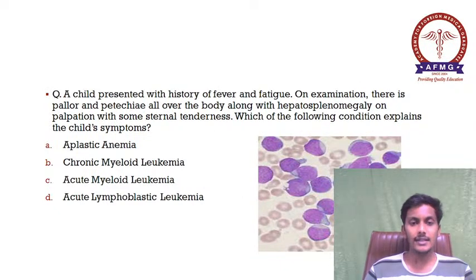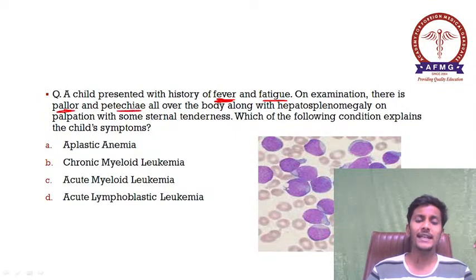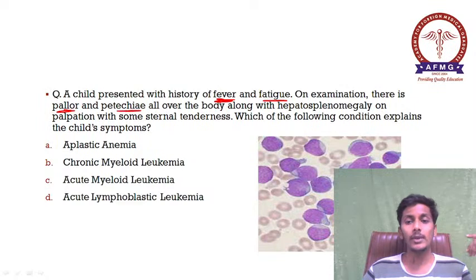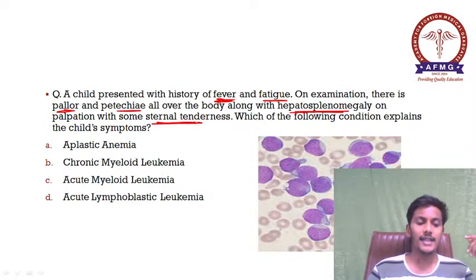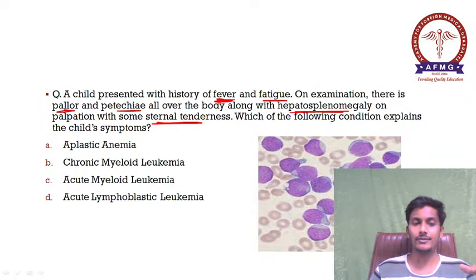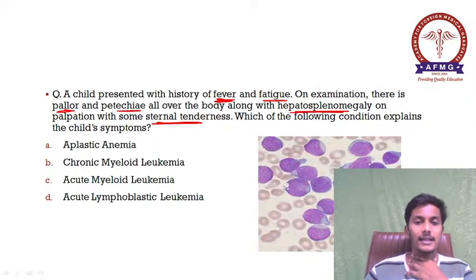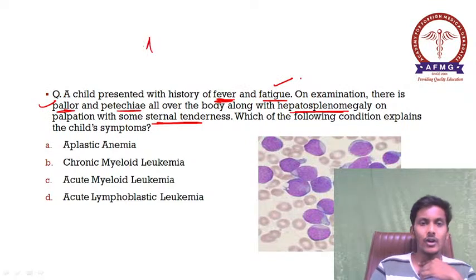A child presented with history of fever, fatigue. On examination there is pallor and petechiae all over the body, along with hepatosplenomegaly on palpation with some sternal tenderness. Which of the following condition explains the child's symptoms? And this is the bone marrow picture which was given. Okay, so please remember, यहाँ क्या क्या दिख रहा है? Fatigue and pallor. Both are characteristic of anemia.